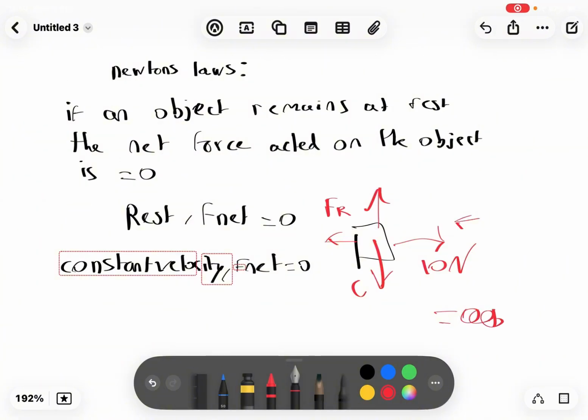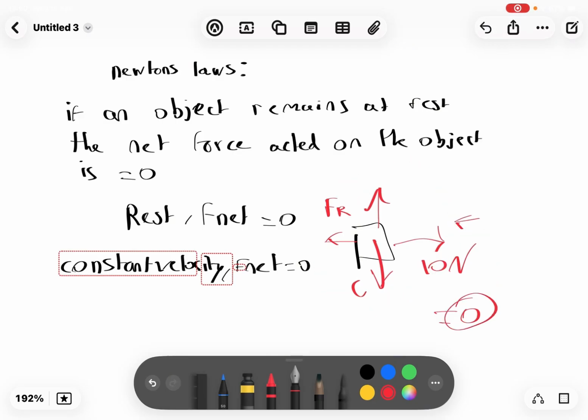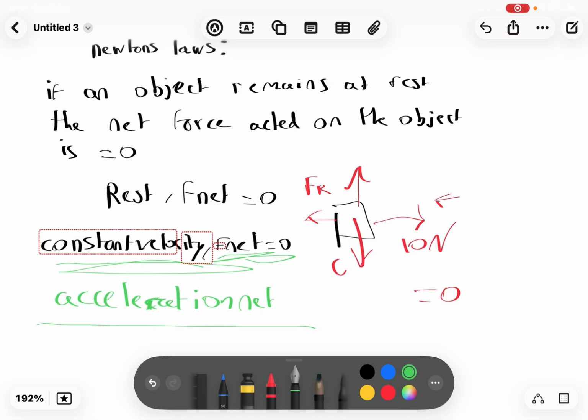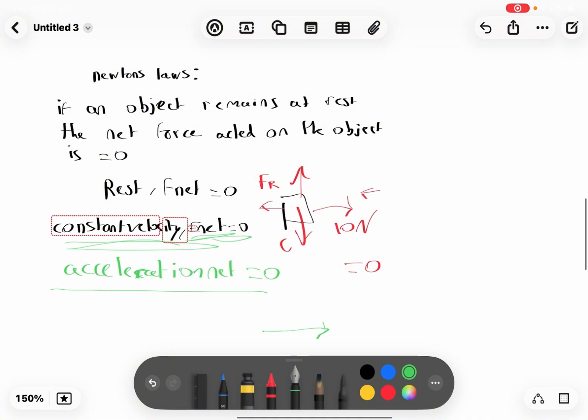It adds up, even though it's a minus, it adds up to all this and it stops being a 0. So remember, if the net force is 0, with constant velocity, that means the acceleration is also equal to 0, because acceleration is basically how the speed is adding. If it's constant, there's no speed adding, so there's also no acceleration happening.